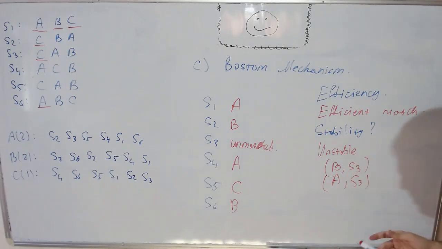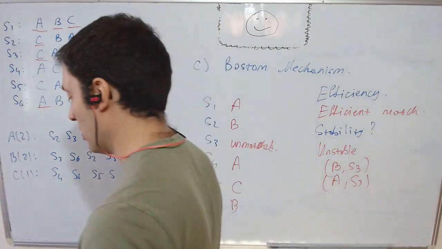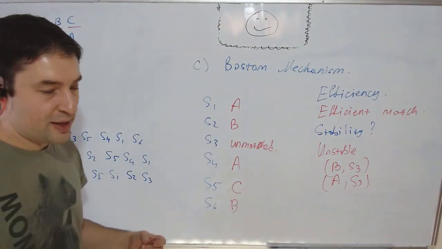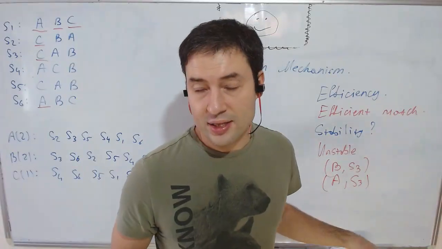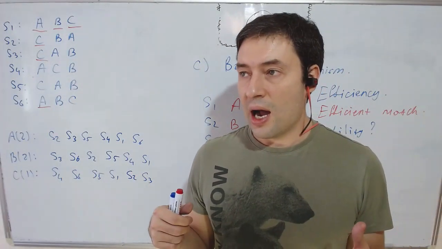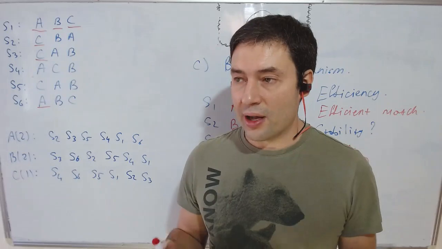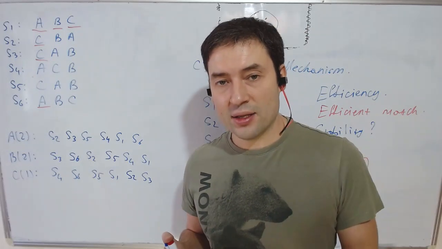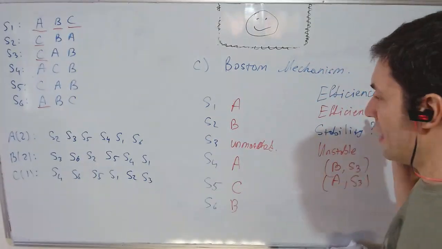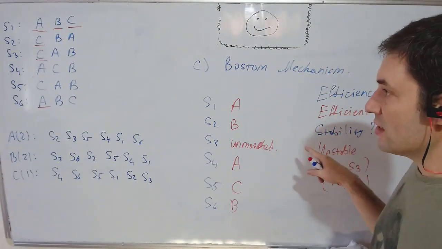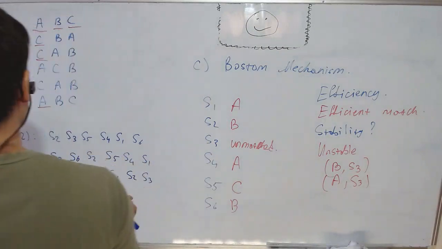So clearly unstable. Now deviation, again, for somebody to game. With the Boston mechanism you want to deviate, because it creates an incentive for you to rank the realistic schools that you can actually get into in first position. Clearly here, as we went through the Boston mechanism, the student that got burned was student 3.